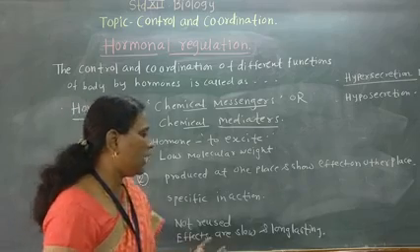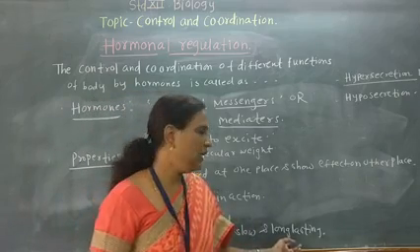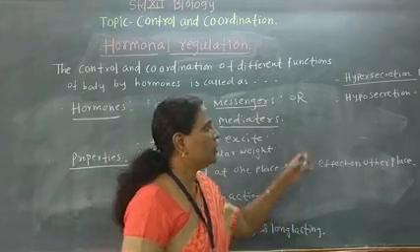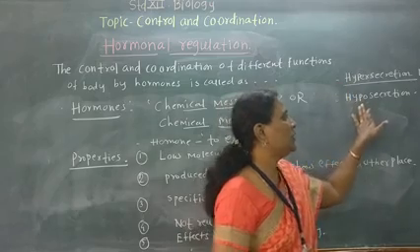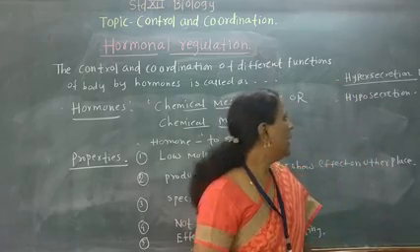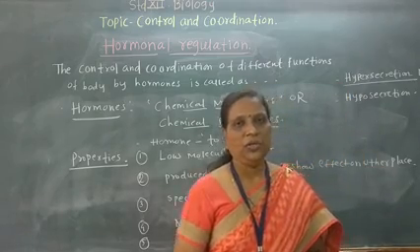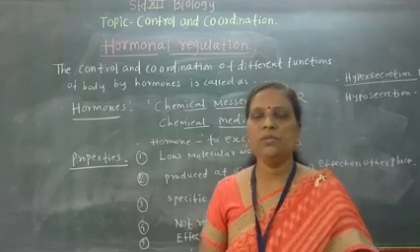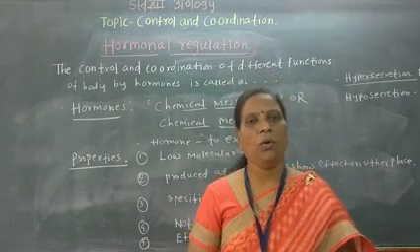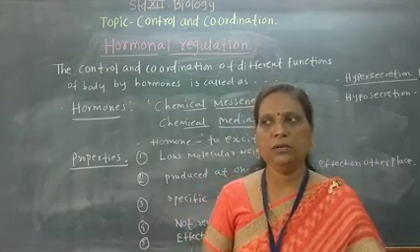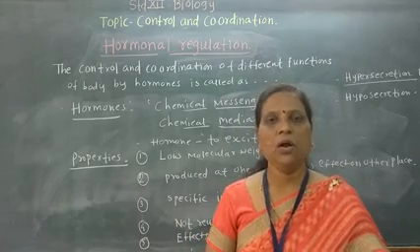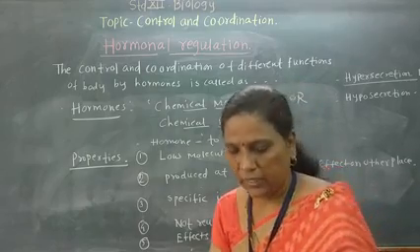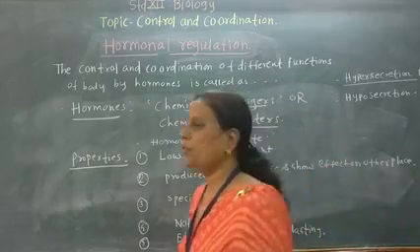And the effects are slow and long-lasting. Very slow and long-lasting effects. The more secretion is called hypersecretion, and less secretion is called hyposecretion. So these are the properties of hormones. Now we are going to study the action of hormones on target organs, how these hormones act. First we will study the types of hormones, and then we will study the action of hormones.